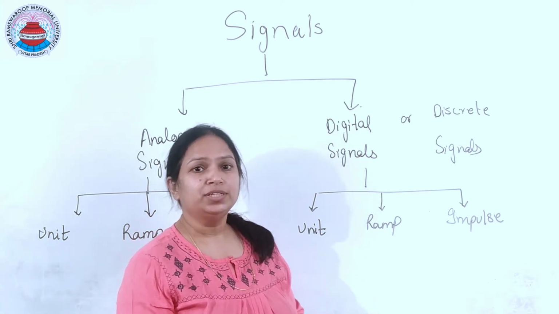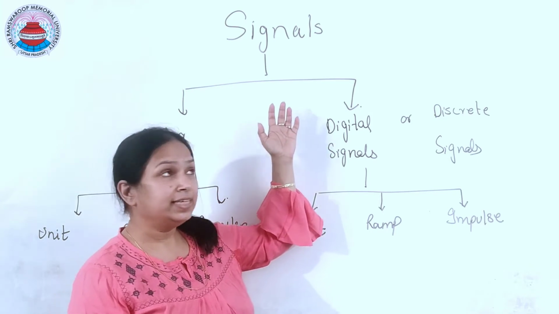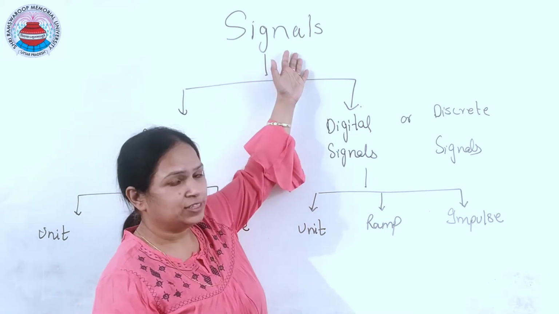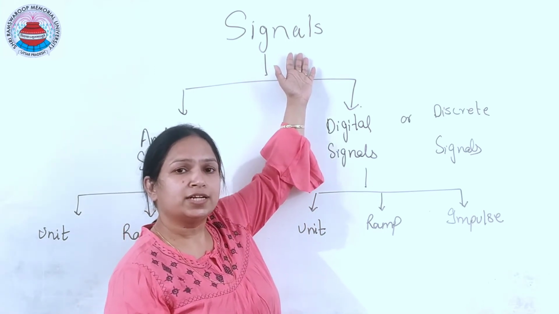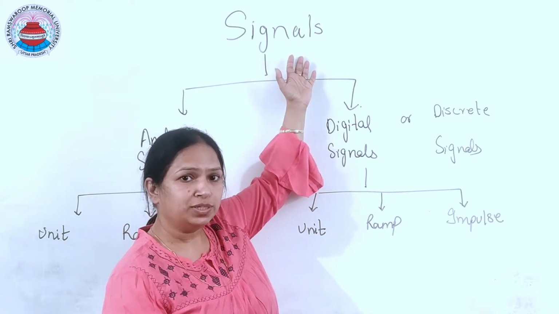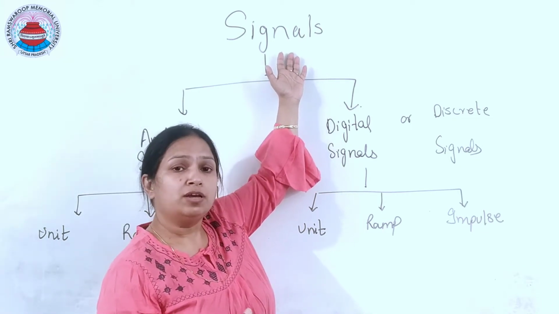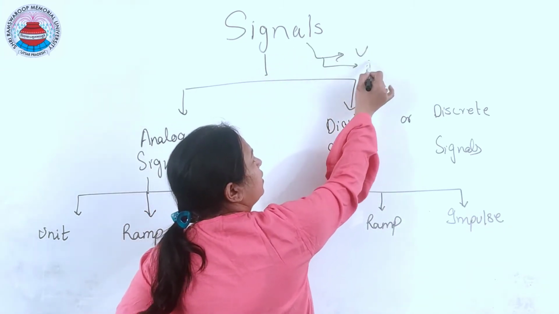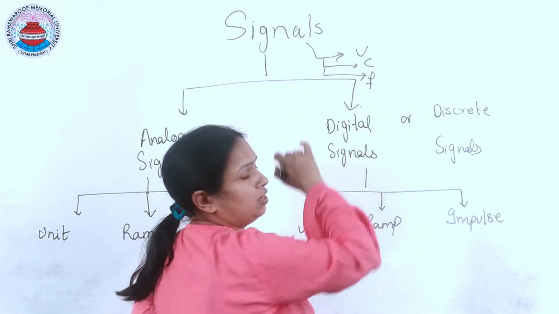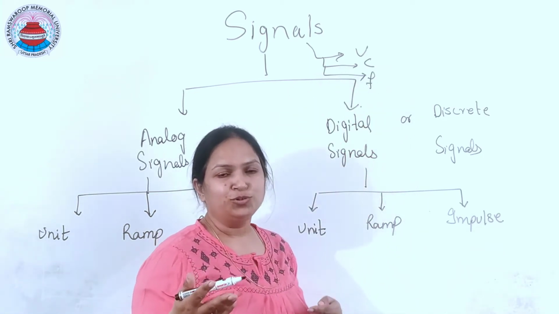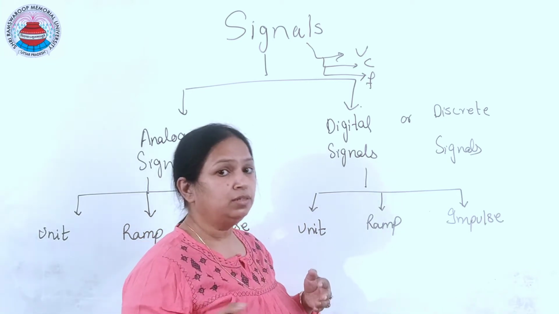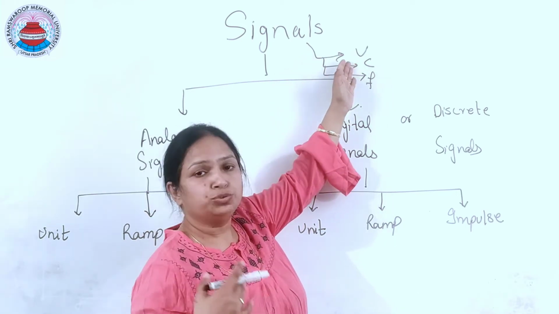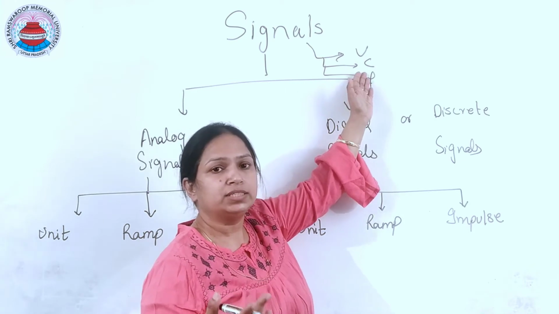Today, I am going to discuss the topic of signals. This is from Signals and Systems. Let me define signals first. Signals basically convey information from one point to another. This information may be in any form: voltage, current, or frequency. Whenever we want to convey information from one point to another, it can be passed by using the parameter voltage, the parameter current, or the parameter frequency.